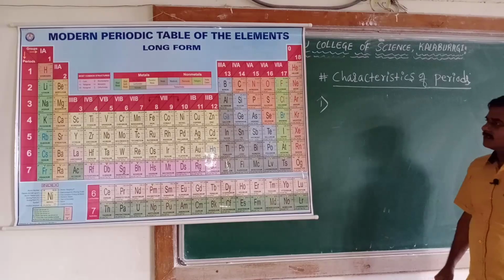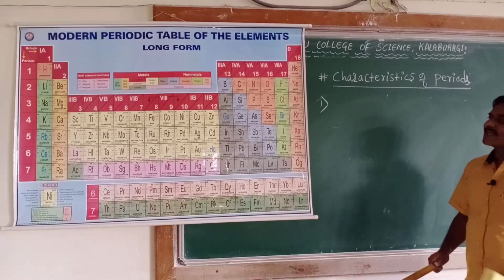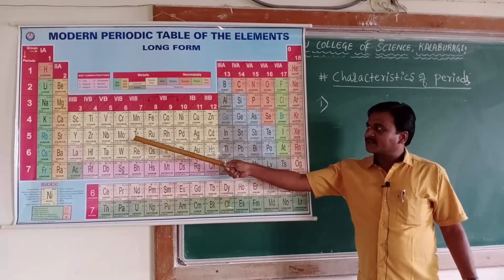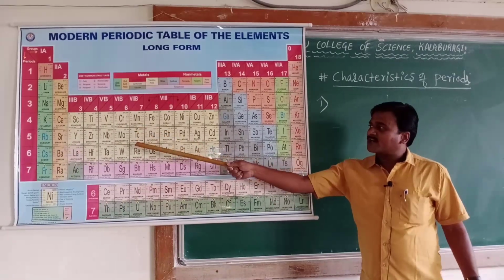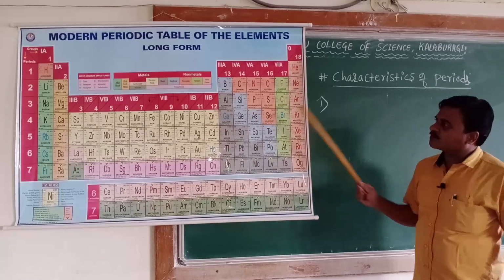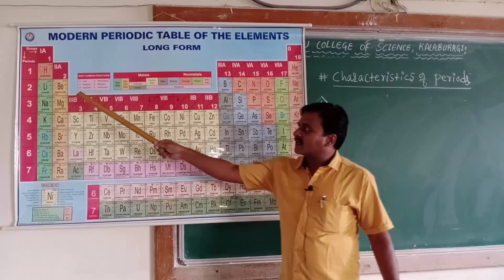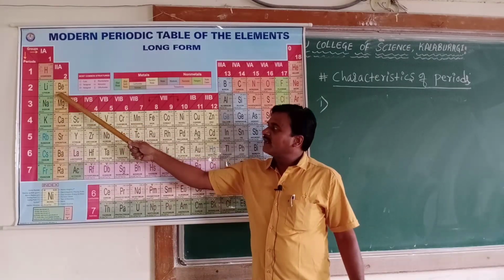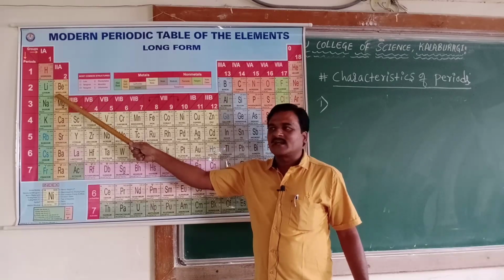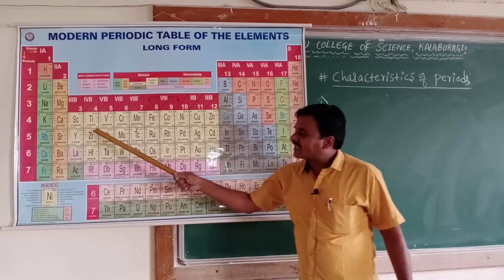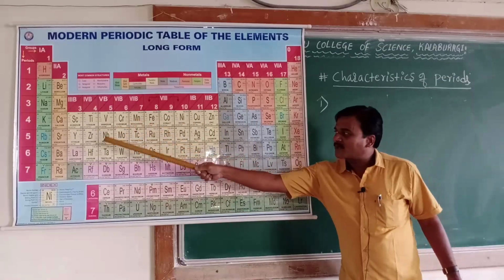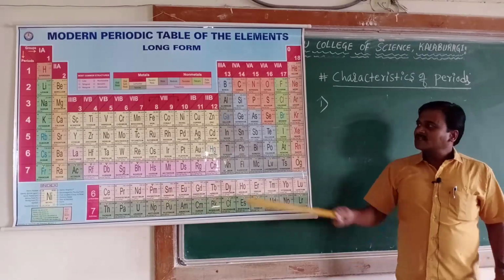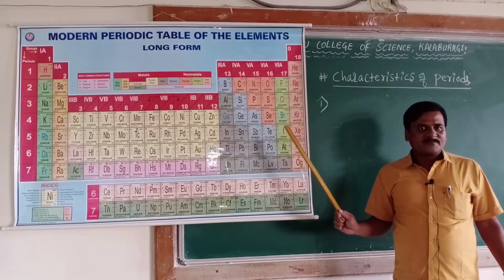Then, what is characteristic number 3? If you look into the electronic configuration, the number of valence electrons changes on moving from left to right. For lithium, the valence electron count is 1. For beryllium, it is different, 2 electrons. As the number of valence electrons changes, the chemical properties of the elements also change on moving along a period.